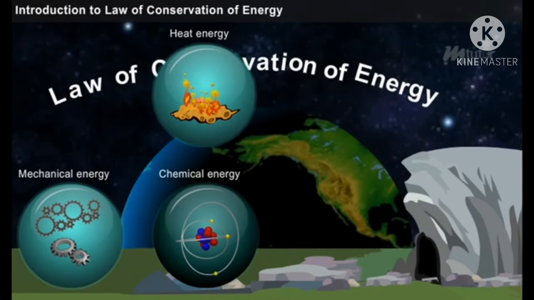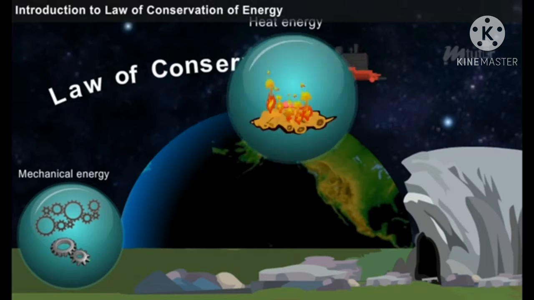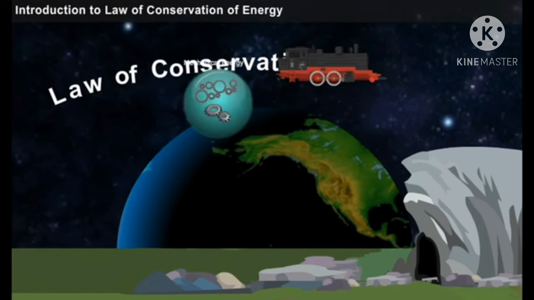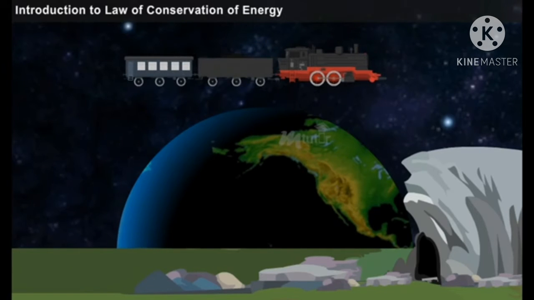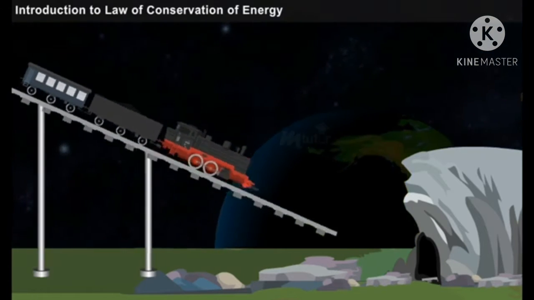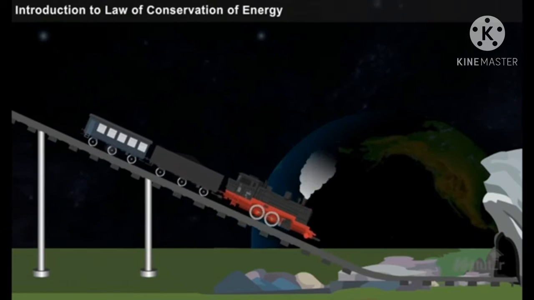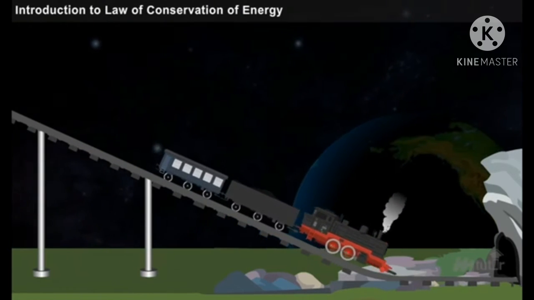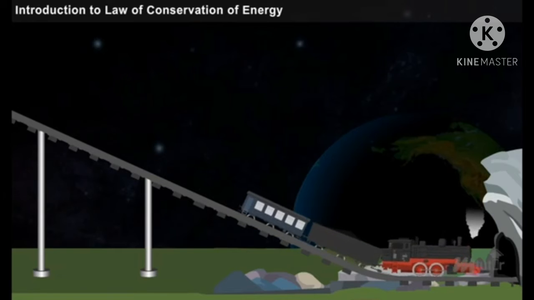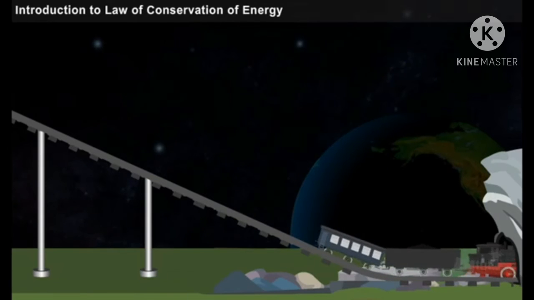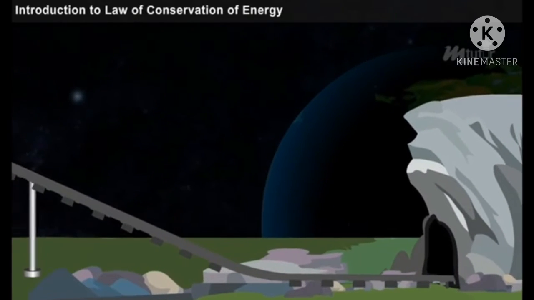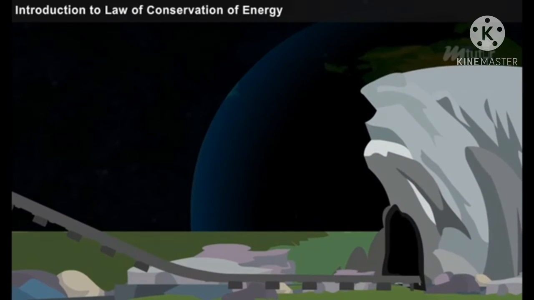One best example for chemical, heat and mechanical energy conversion can be found in the working principle of the steam locomotive engine. Let us have a close look into the conversion of these energies.